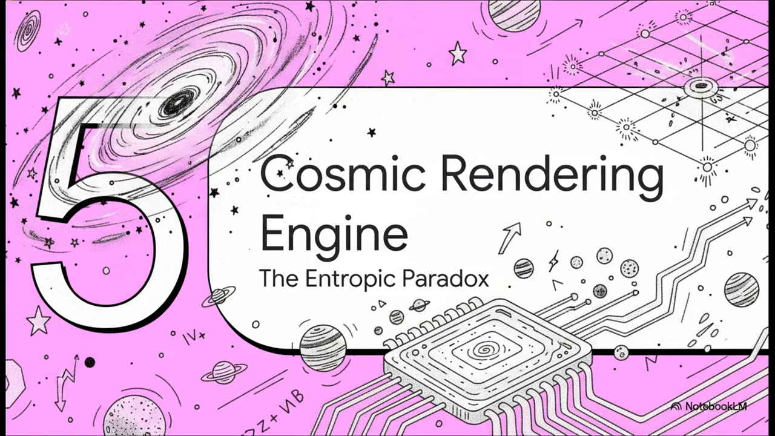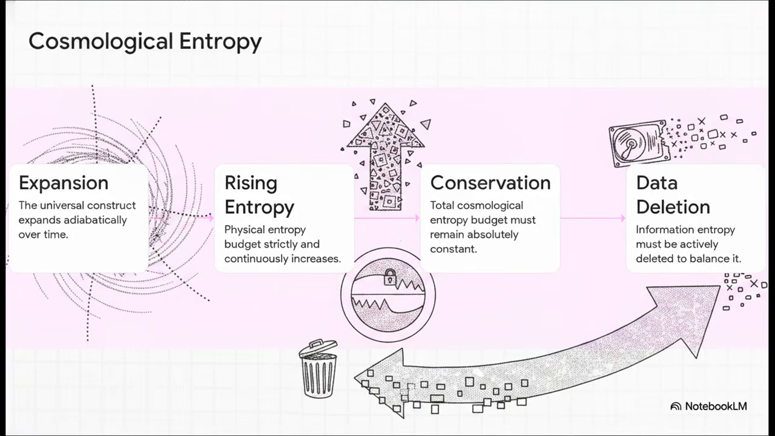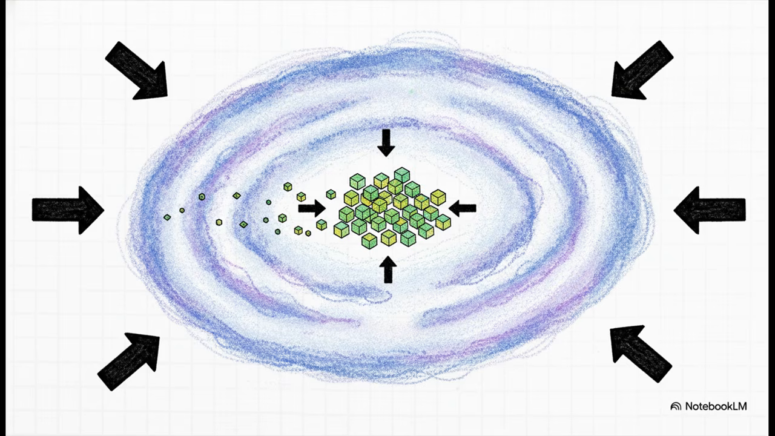Section 5. The cosmic rendering engine. To maintain absolute thermodynamic equilibrium in an expanding physical space, the background architecture is mathematically constrained. As the universal construct expands, creating more physical microstates, the physical entropy budget increases. Because the total cosmological entropy budget must remain constant, there is only one mathematical solution. The universe must actively, continuously purge informational data to balance the equation. This differential equation is the inescapable cosmological necessity.